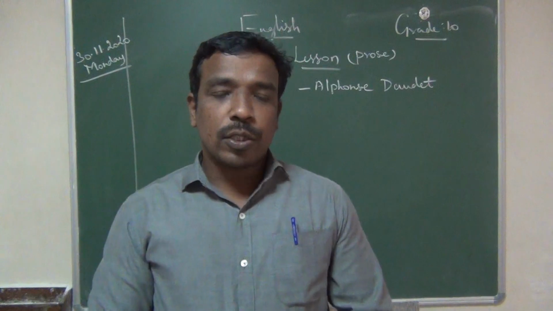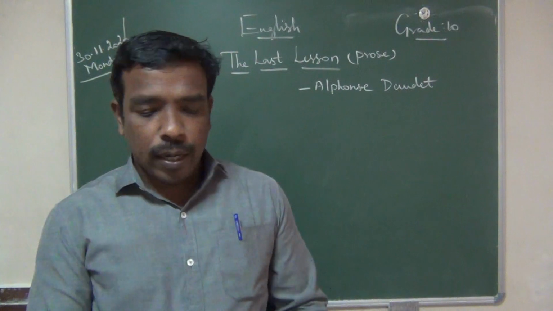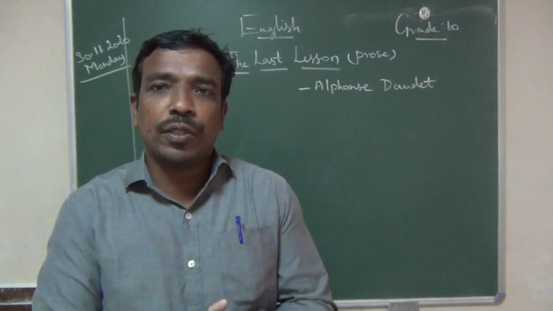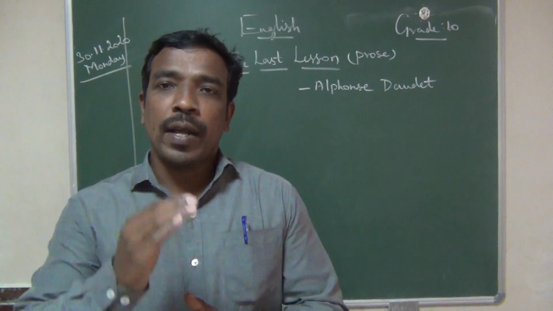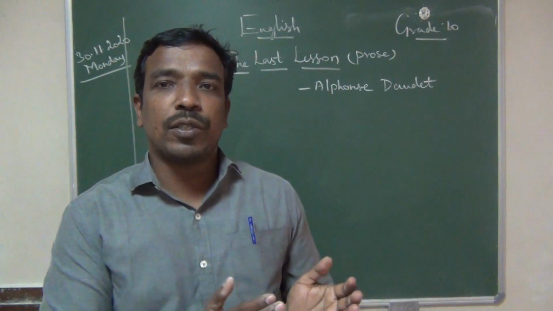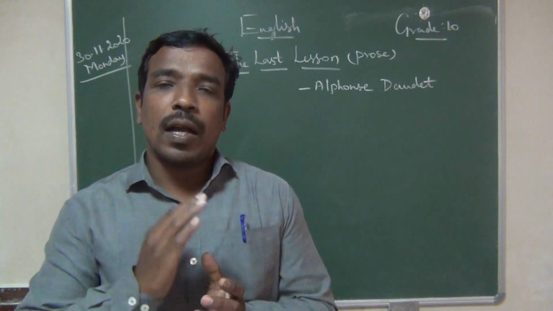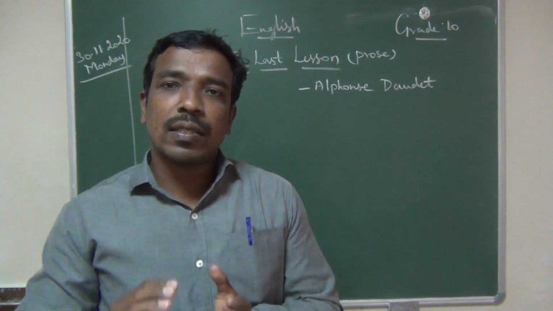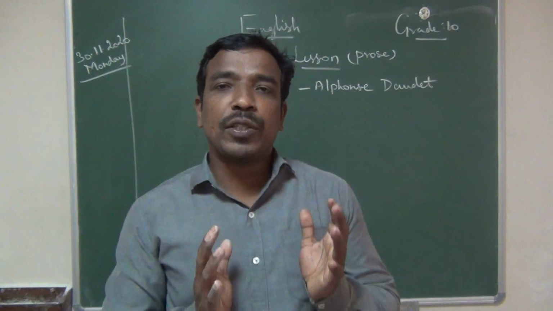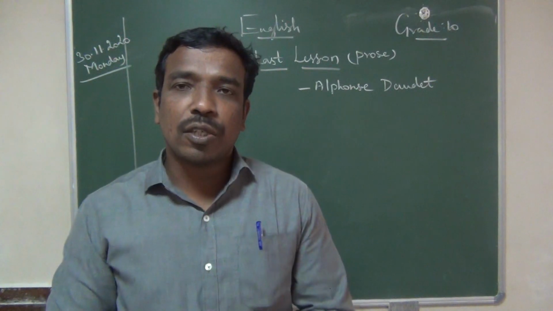Before moving into the lesson, the last lesson is set in the days of the Franco-Prussian War that happened in 1870-71. I already said, Prussia no longer exists nowadays. In those days it was German people, then Poland, as well as a certain part of Austria that were called Prussians. These Prussians defeated France and took away the part of Alsace and Lorraine.